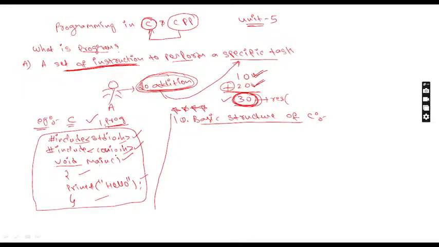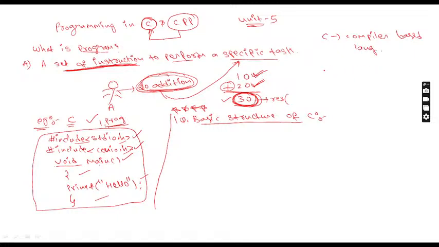Writing a C language program is okay, but someone may write void main on top, or someone may write hash include at the bottom. If you write like that, the compiler will generate an error, because C language is a compiler based language. So, sir, what is the meaning of compiler?